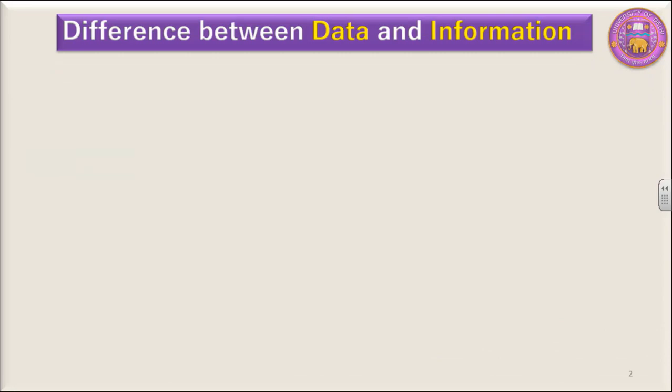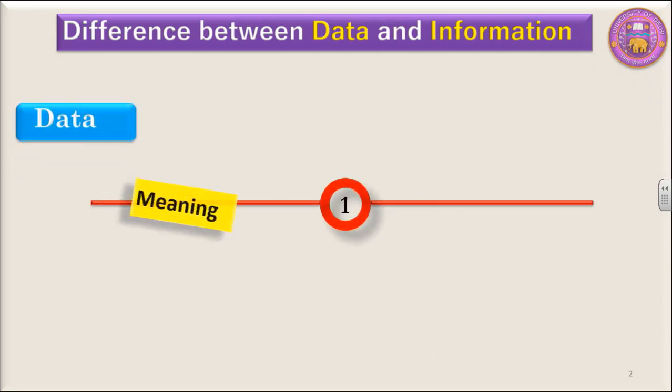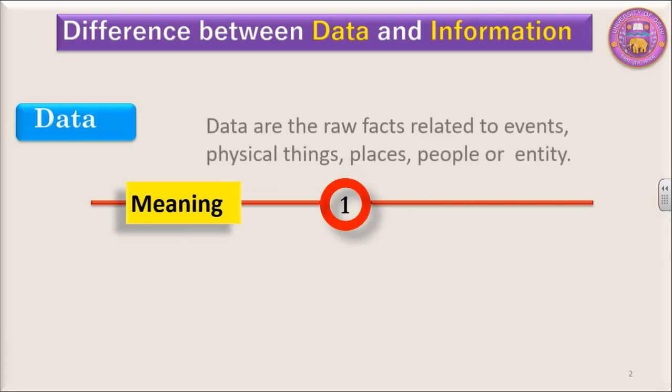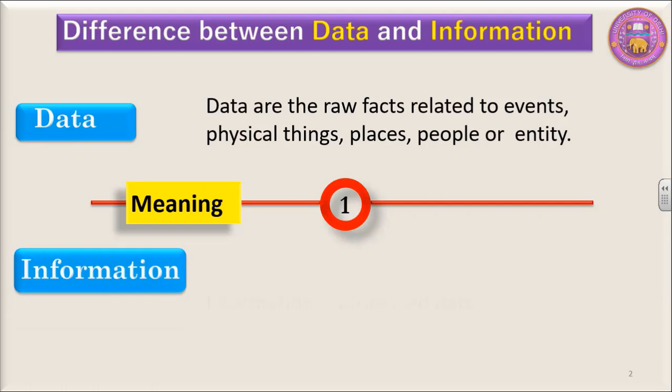Difference between data and information. The first difference is in the meaning. Data are the raw facts related to events, physical things, places, people, or entities, whereas information is processed data. Data is made available to us, we process that data and it results into information.